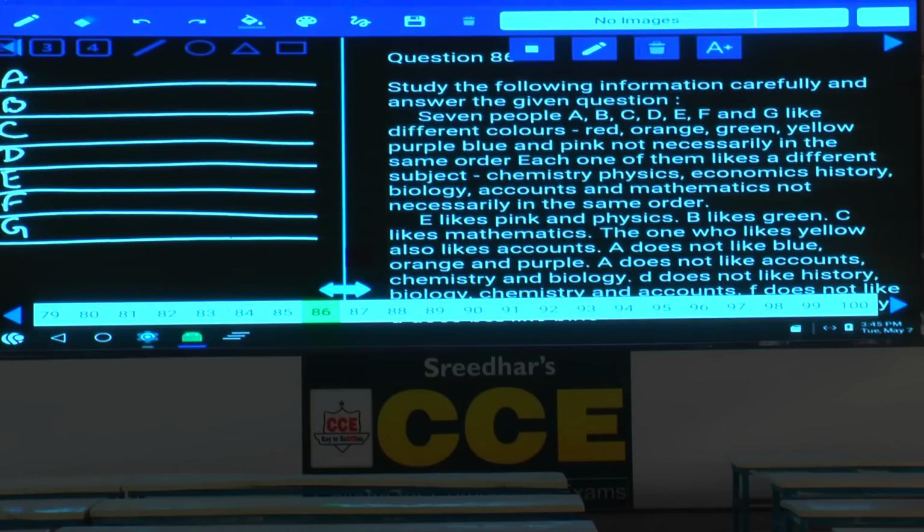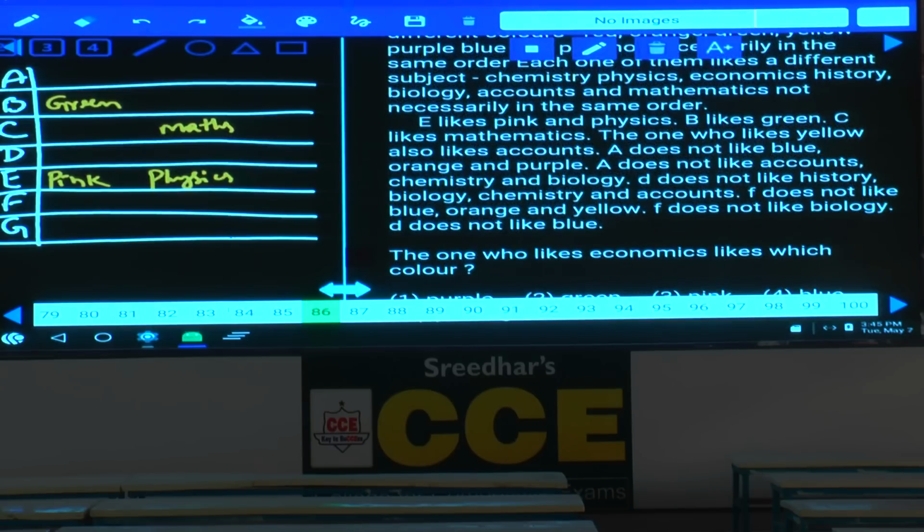The next one: E likes pink and physics. Regarding this E, the information is clearly specified. E likes pink, and what is the subject here? Physics. E likes pink and physics. Next, B likes green. C likes mathematics. And the one who likes yellow also likes accounts, yellow and accounts.